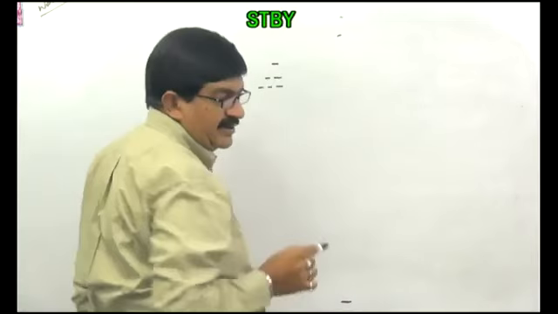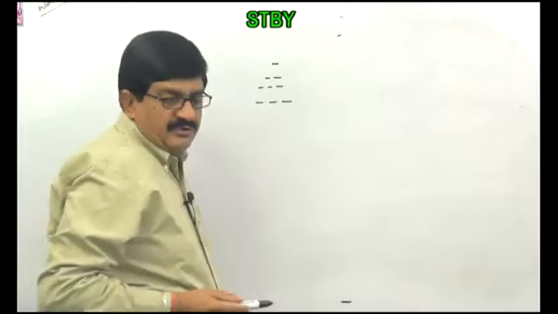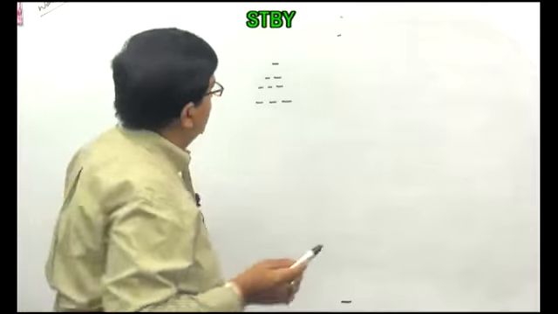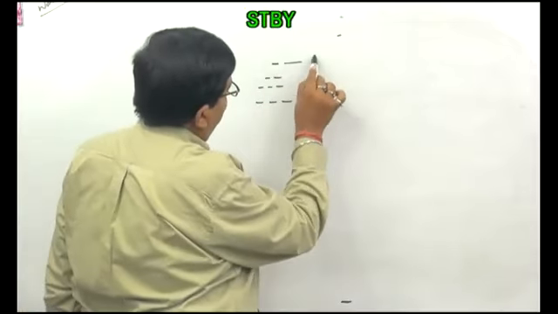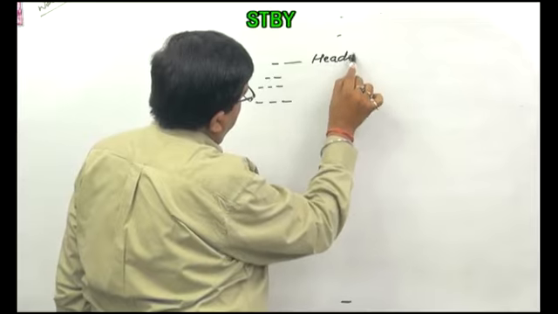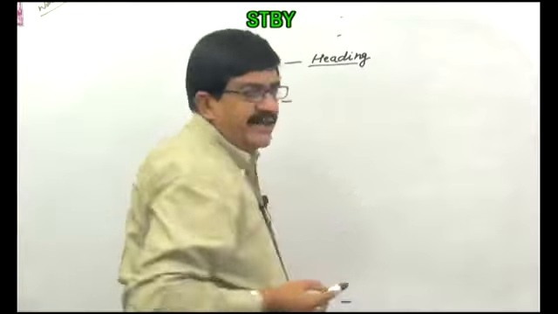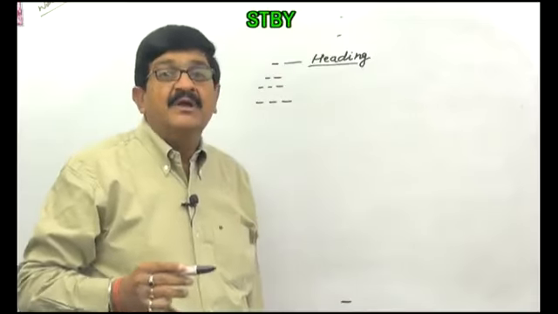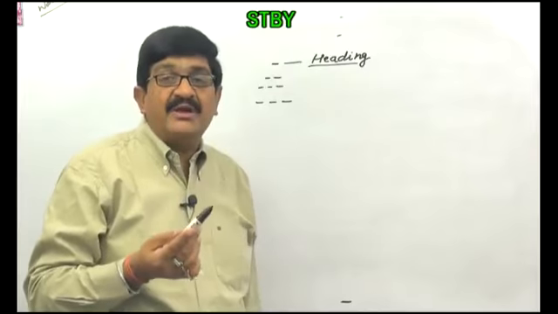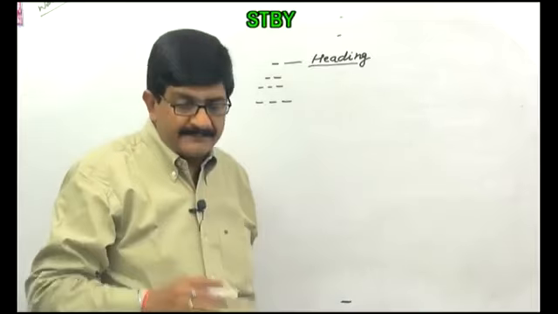Okay. 4 dashes are maximum. This is a heading. Single dash means heading. Even if the numbers are more, but if there is a single dash, it will always mean this is heading.